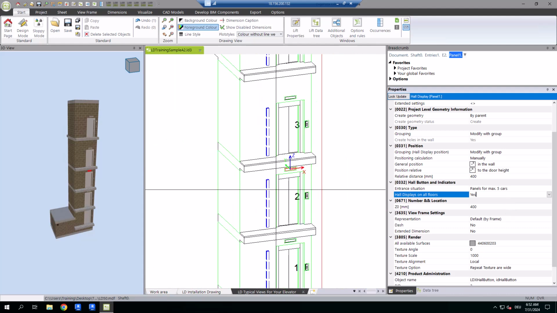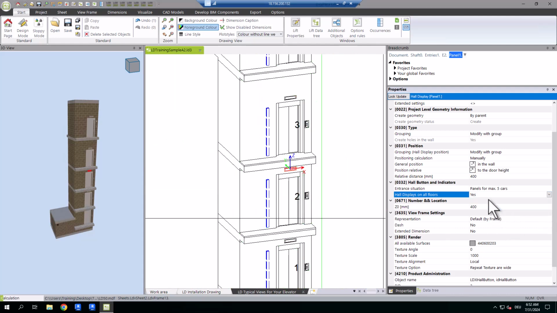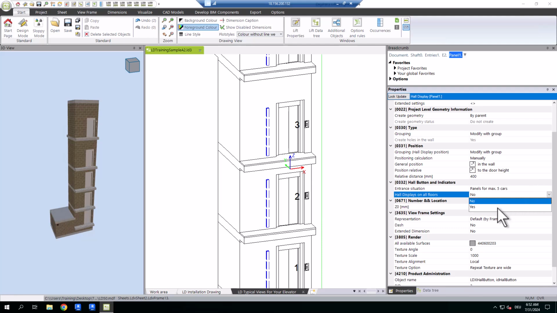Remember, the hall buttons and hall displays can be shown or hidden via the properties on all floors for your elevator project.